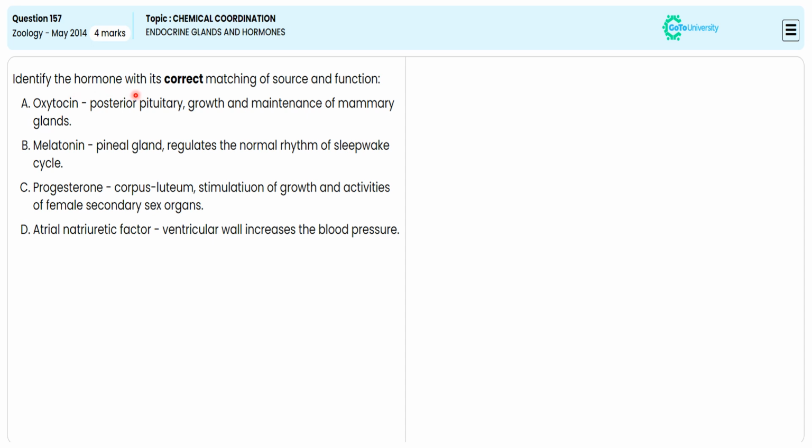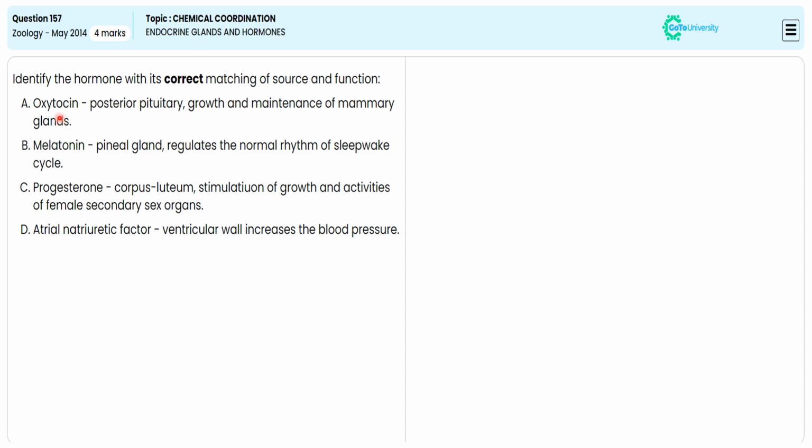In this objective question, from the given options, they are directing us to specify the correct option, illustrating the correct matching among the source and function. For this, let me avoid the wrong options to specify the correct option. Let me avoid option A.